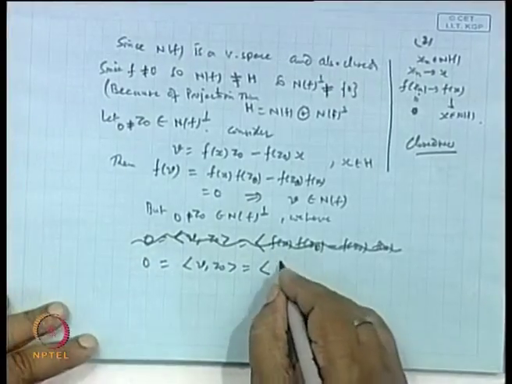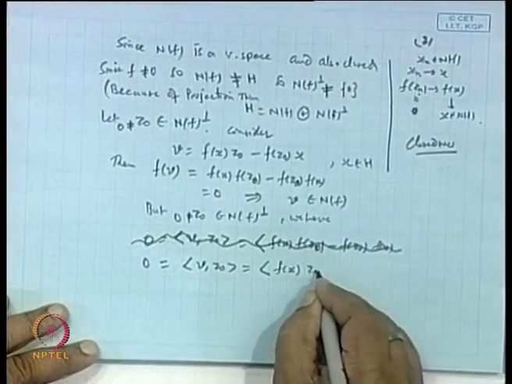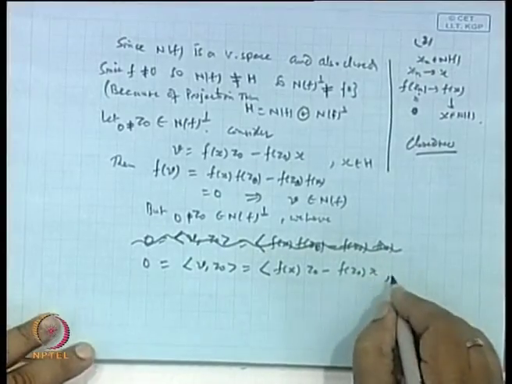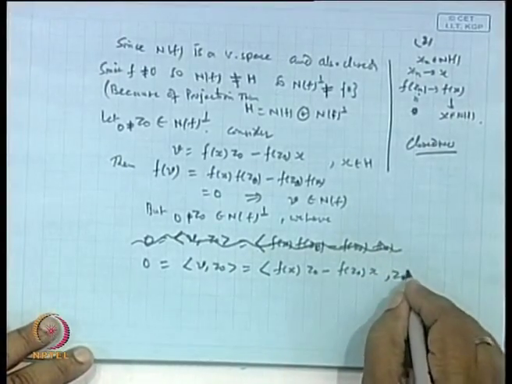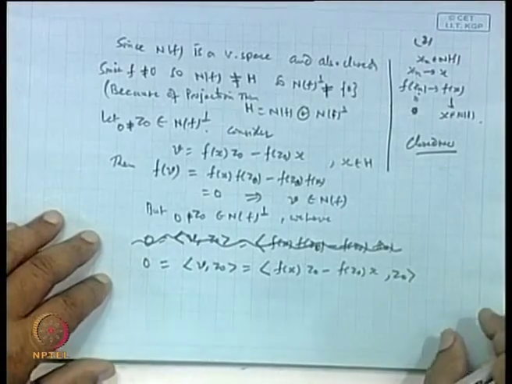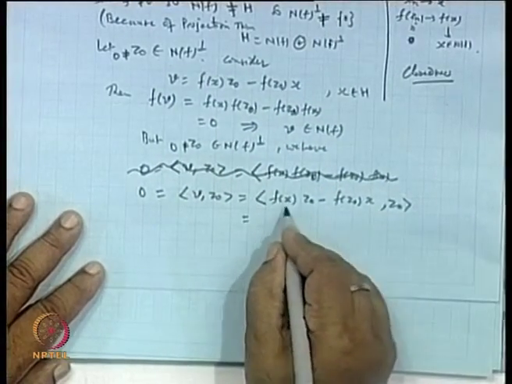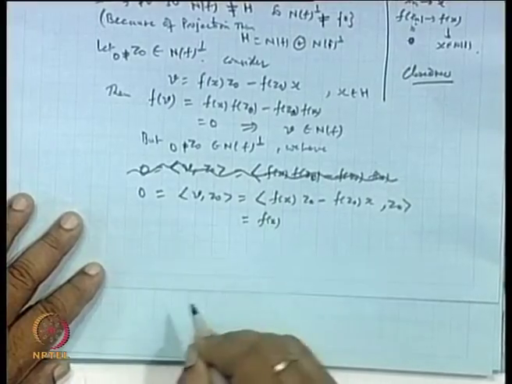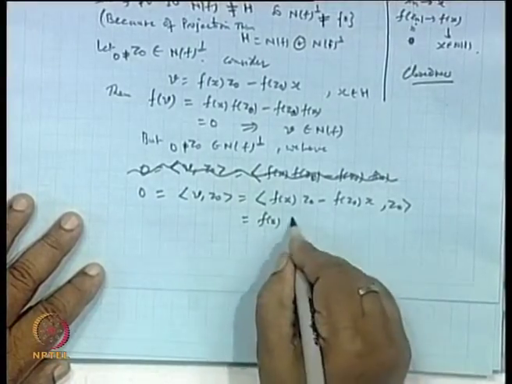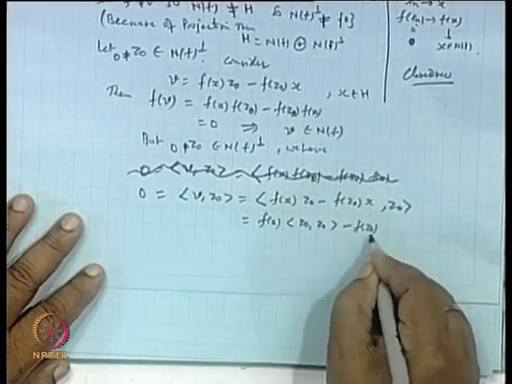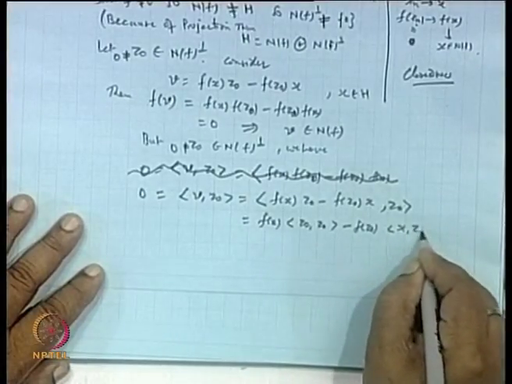Substitute the value of v: the inner product of f(x) z0 minus f(z0) x, with z0. Is it okay? Open it. Once you open this, f(x) can be taken outside, inner product of z0 and z0, minus f(z0) can be taken outside, inner product of x and z0.